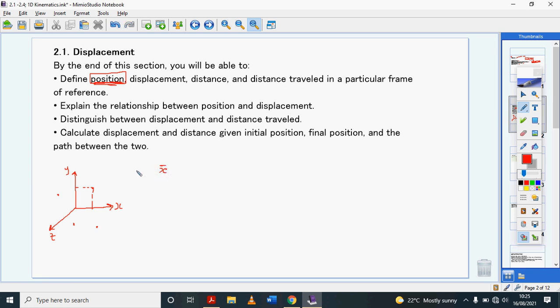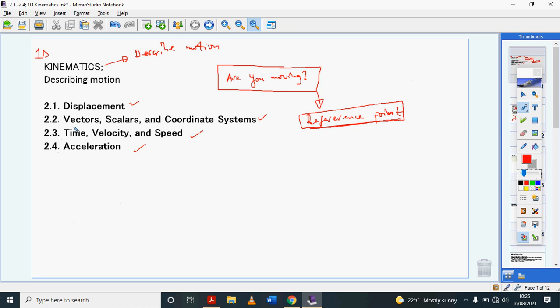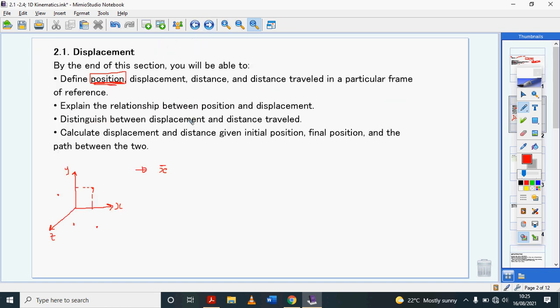Then that becomes a vector quantity, which we're going to talk about. I think you saw that one of these things was vector quantities. We're going to talk about that. So every time position changes, if there is a change in position, that's what we call displacement. Displacement is a change in position. Make sure you're writing down these important ideas.